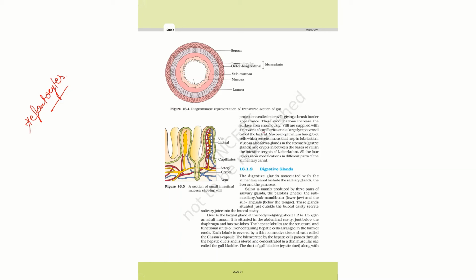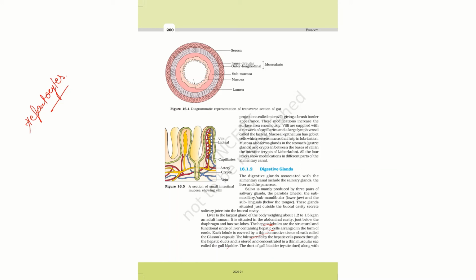Here are some points you have to remember: the hepatic lobules are the structural and functional unit, formed of hepatocytes. Bile is secreted by the hepatic cells, and its concentration and storage occur in the thin muscular sac known as the gallbladder.